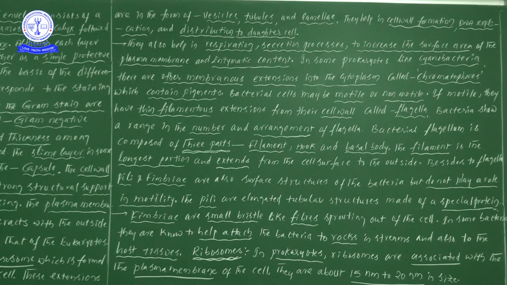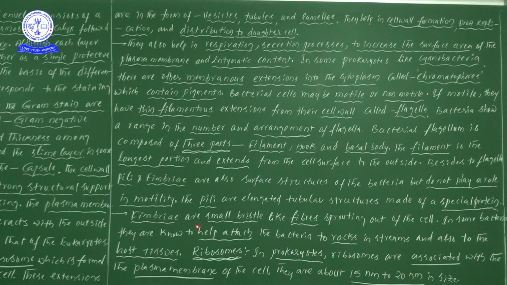Listen carefully. Next one, the pili. Then what are the uses of these pili and fimbriae? That information we will discuss now. The pili are elongated tubular structures made up of special proteins.